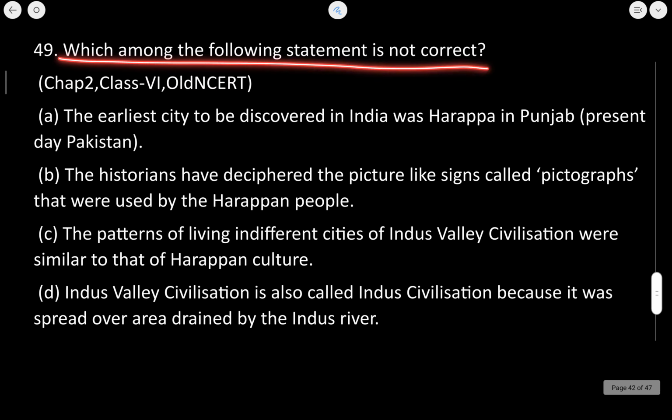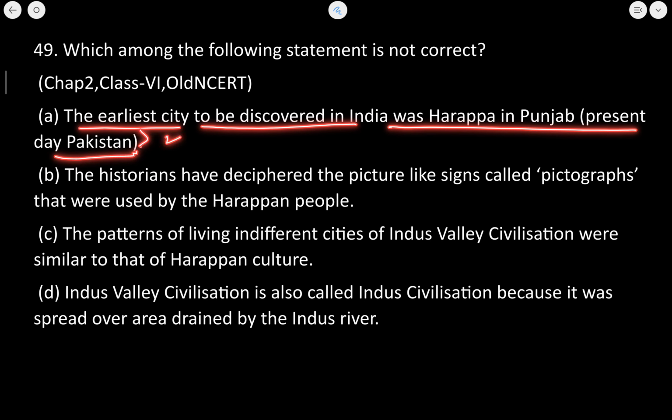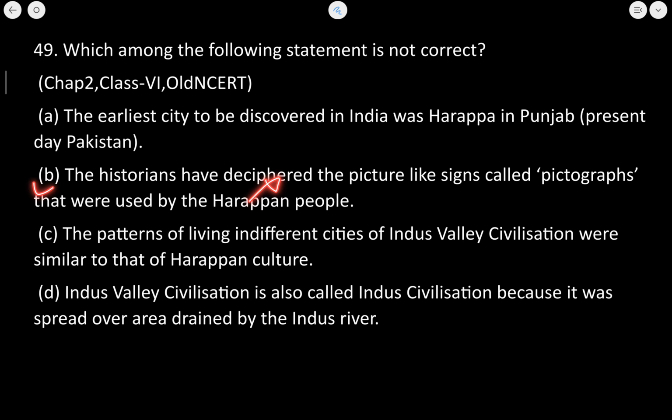Now which among the following statements is not correct? The earliest city to be discovered in India was Harappa in Punjab. Now this is correct statement. The historians have deciphered the picture-like signs called pictographs used by the Harappan people. Now this statement is not correct because I have already told you the pictographic script used by the people of Harappan Valley civilization has not been deciphered. इसमें लिखा है कि it has been deciphered but it has not. So B हमारा not correct statement है.